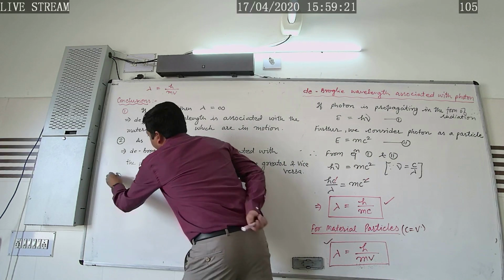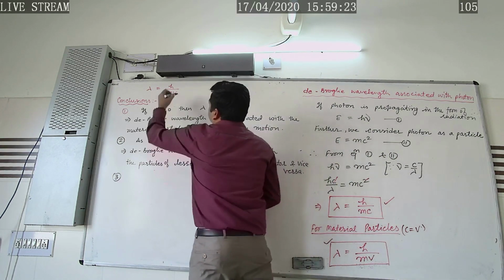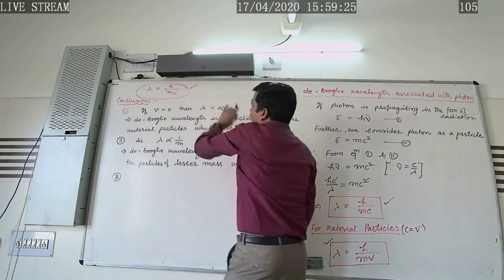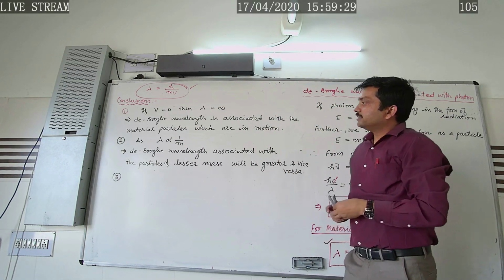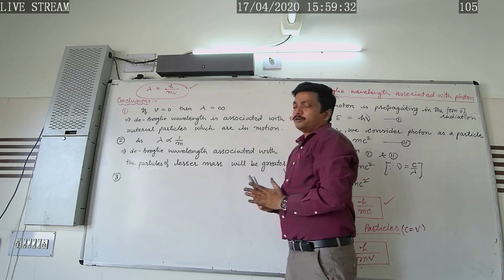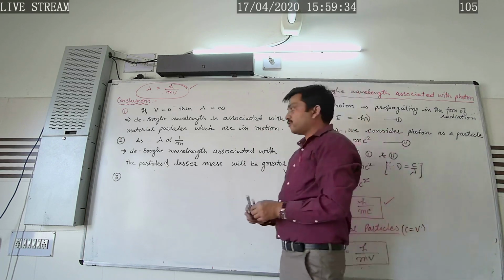The third one is, as in the de Broglie wavelength associated with this material particle, there is no concept of charge. So we can say that the de Broglie wavelength associated with the material particle is independent of charge.